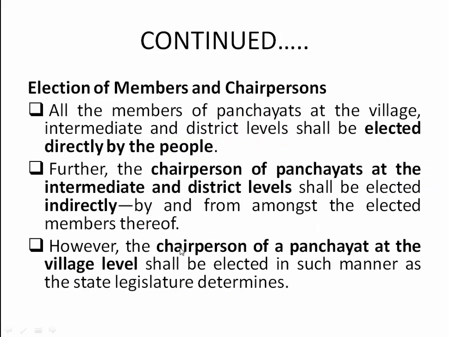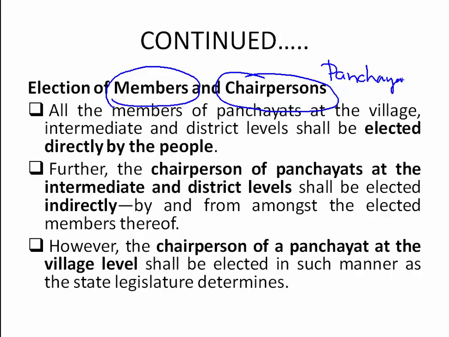Next one, election of members and chairpersons. See here, election means how they are going to elect the members and chairpersons of the panchayat. Panchayat includes all the 3 levels: village level, taluk level, and district level.